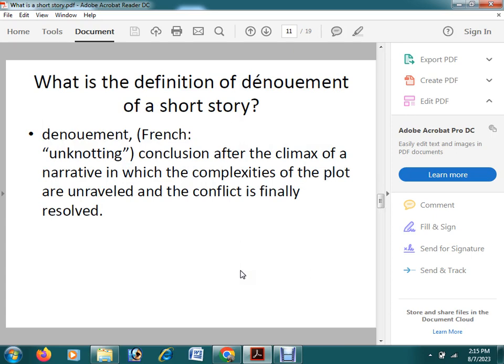The pronunciation is a French word, denouement, which means unknotting. Knot means tied together. When we come to this resolution, we get the answers to all the questions, and for this reason it can also be called denouement. Denouement is a French word and the meaning is unknotting. That means we will get the answer to all questions in the final stage of the short story. So the resolution can also be called the denouement.